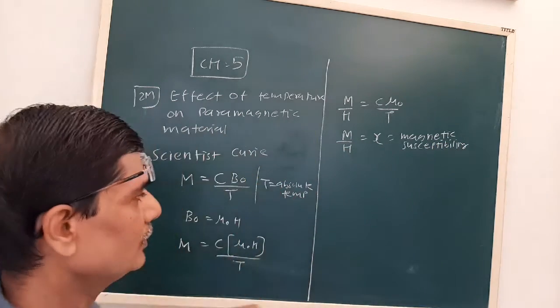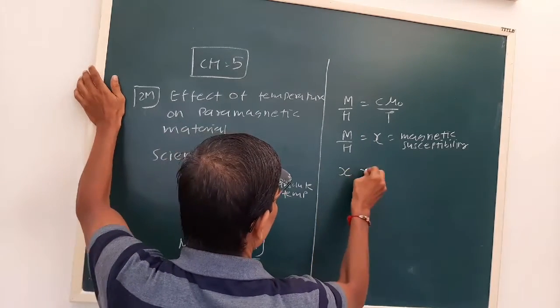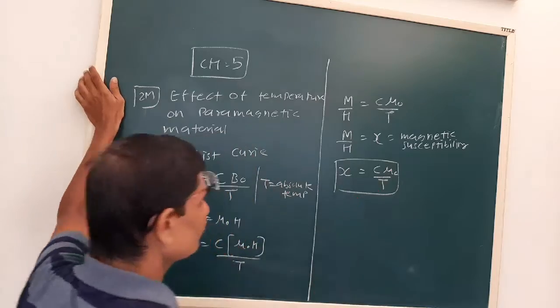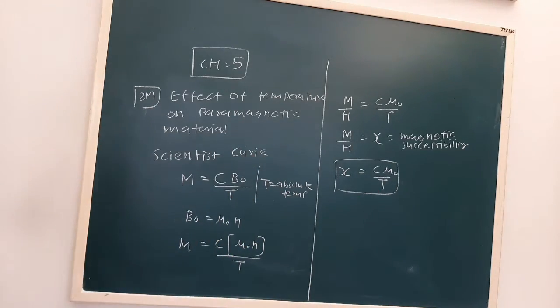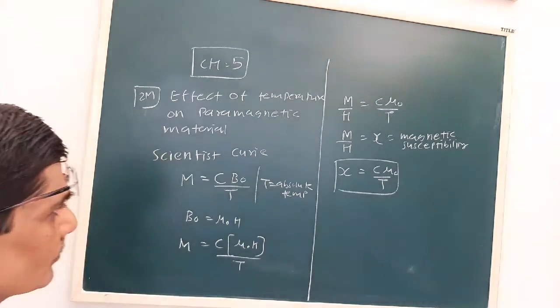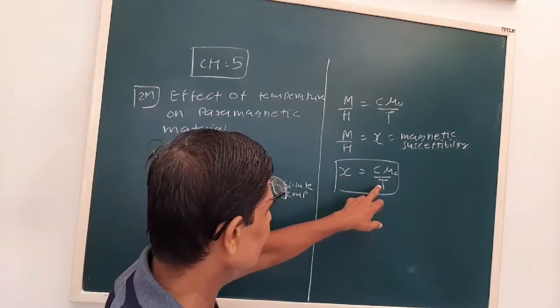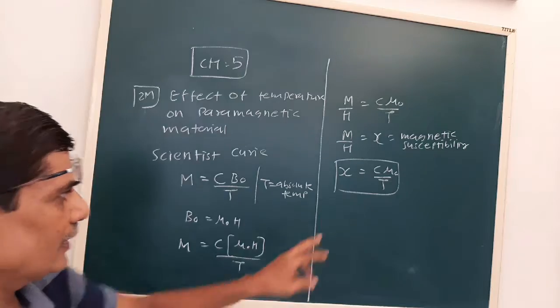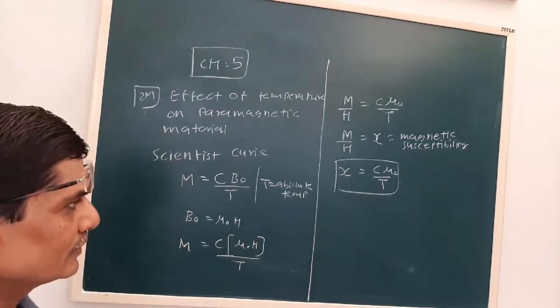So our relation becomes chi = C mu 0 upon T. Remember these are formulas, also useful for the MCQ part. So from the relation we see that chi is inversely proportional to absolute temperature.